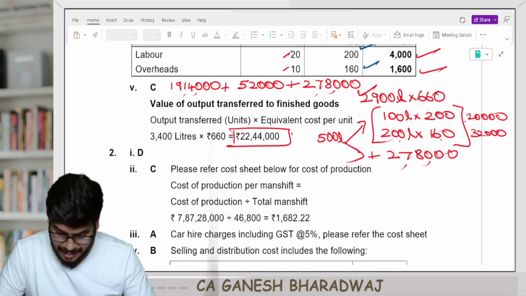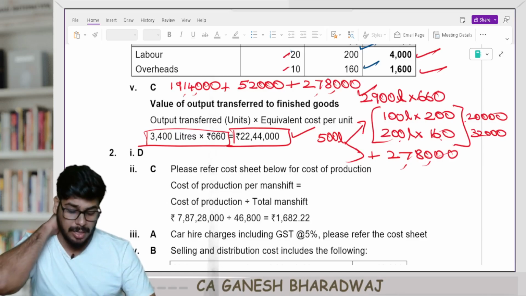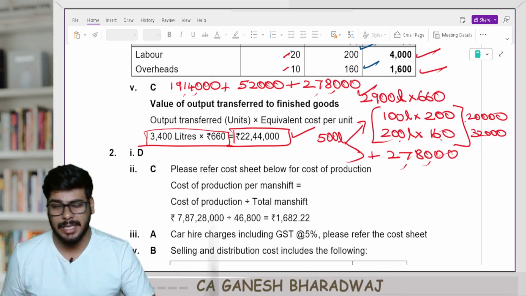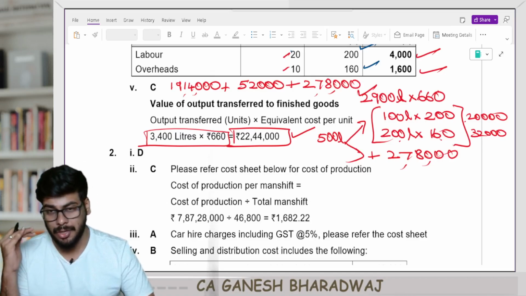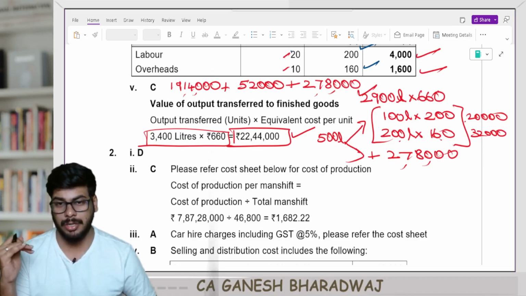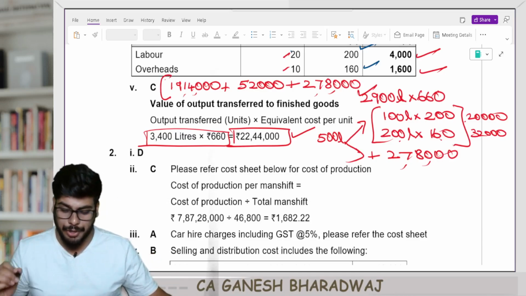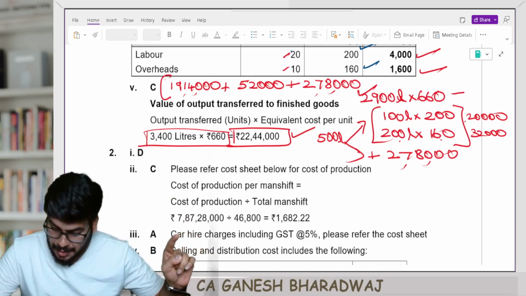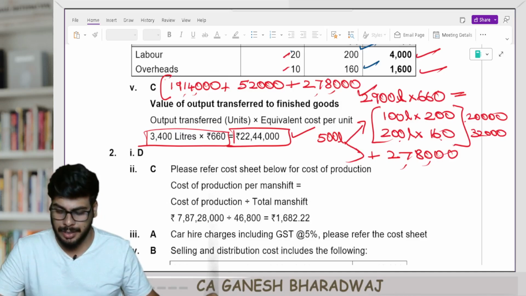The answer is correct, but what they have done, directly they have taken 3,400 liters into 660. In this case, coincidentally, it is matching, but this is not how you do it. In case of your FIFO method, ideally, this is the calculation. This is how the breakup works. First, units introduced and completed, 2,900 into 660.